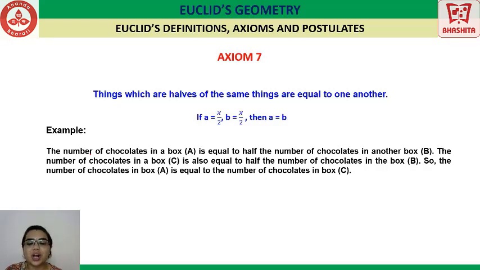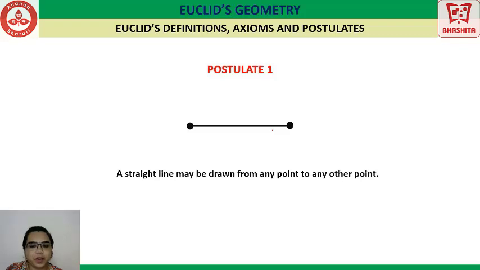So these were all the Euclid's axioms. Let us now move on to the postulates. As we discussed earlier, postulates are those which are specific only to geometry. Now the first postulate is, what can you see here? We have a line segment with two endpoints, right? So the first postulate here is a straight line may be drawn from any point to any other point. That is the first postulate.